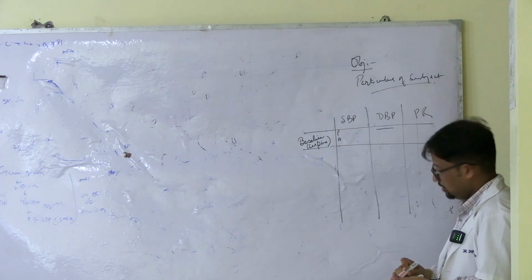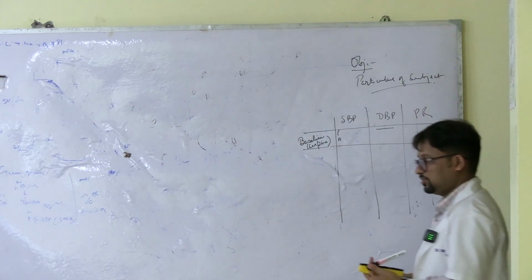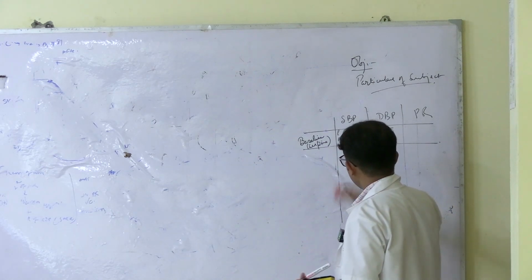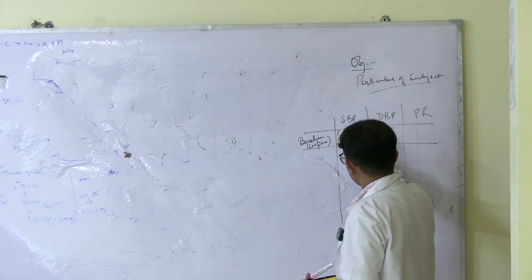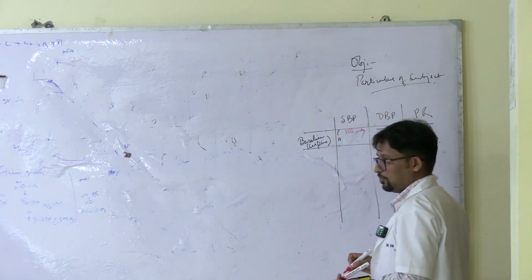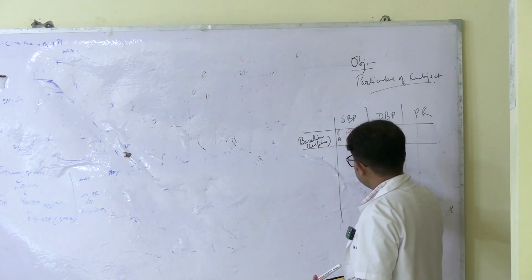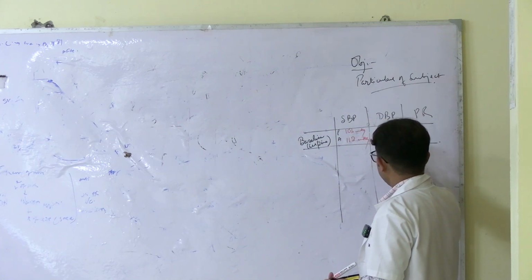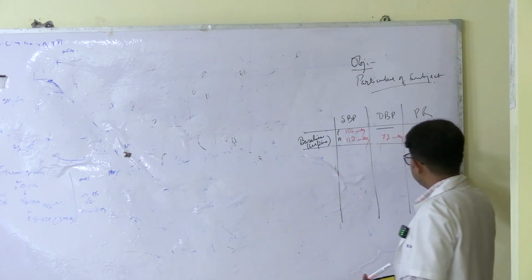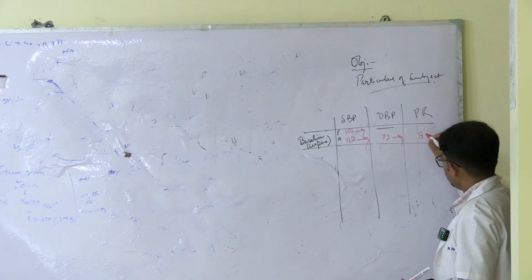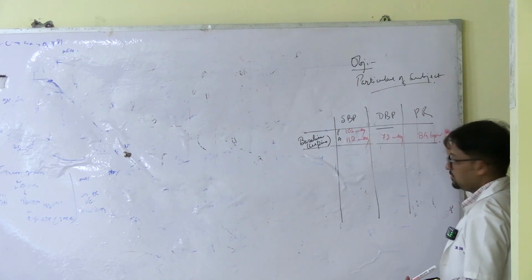Let's say we have got a blood pressure of 106 millimeters of mercury by palpatory method and an auscultatory value of, let's say, 112 millimeters of mercury upon, say, 72 millimeters of mercury, and a pulse rate of around 84 beats per minute as an example.